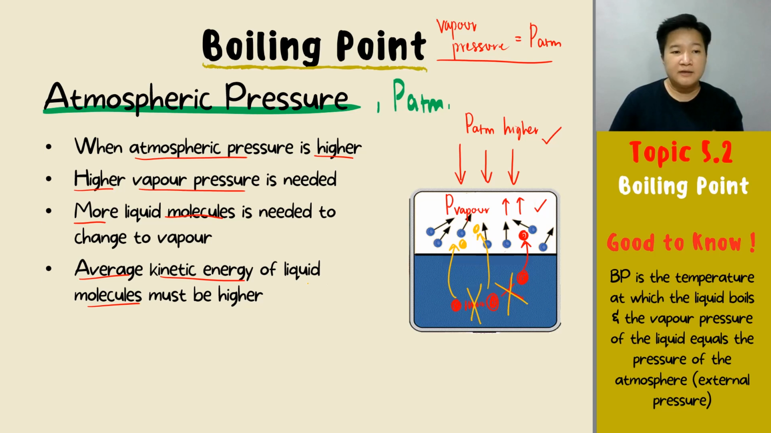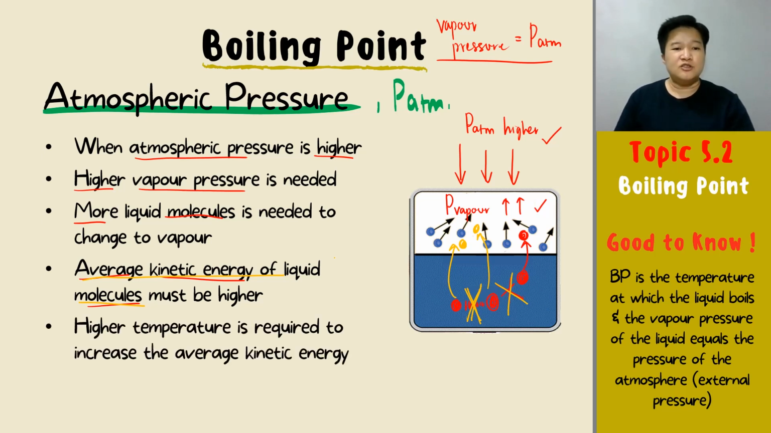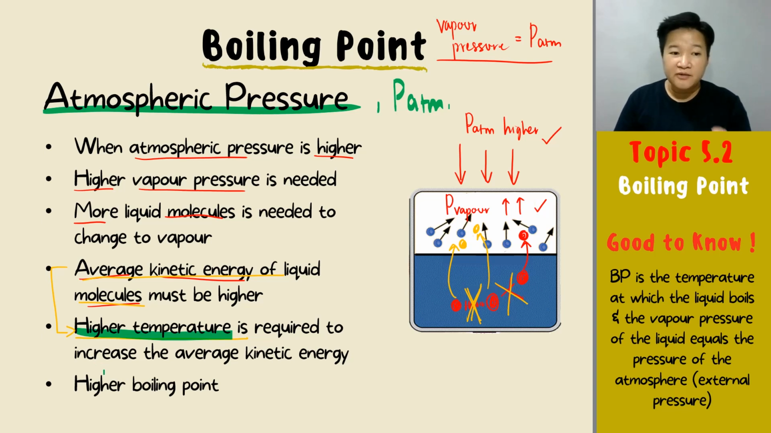So how can we do that? You need a higher kinetic energy. Every liquid molecule must have a higher kinetic energy. Then you can overcome this force of attraction. So when you need a higher average kinetic energy, it means you need a higher temperature, because temperature is required to increase the average kinetic energy. And when you need a higher temperature, guys, higher temperature stands for what? Higher boiling point.